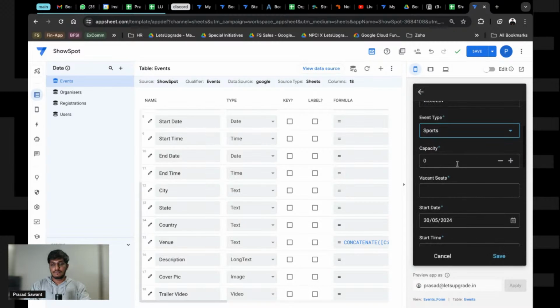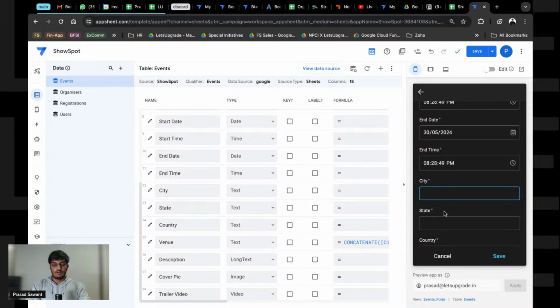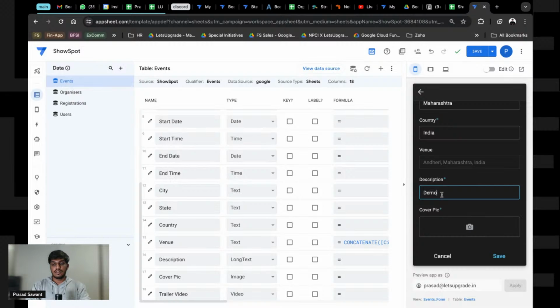La Liga, capacity 400, vacant seats 400. We will end today's agenda and then only leave, so that tomorrow we don't have to do a lot of small things, and you can come by tomorrow. Maharashtra and India. Venue description, demo, cover pic.